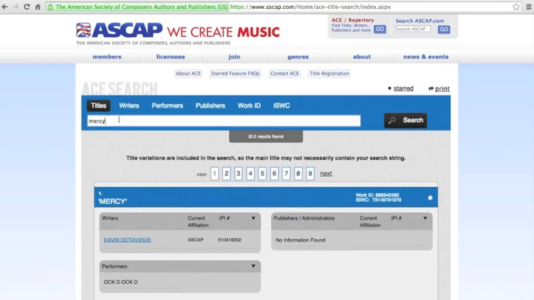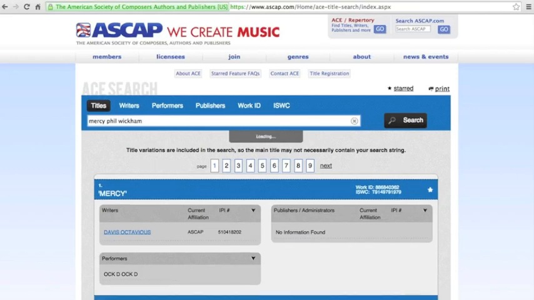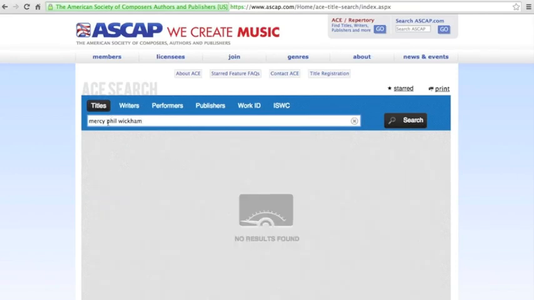So we can try adding another search filter or search criteria. Let's try Phil Wickham. See if that helps. And it doesn't, so let's just search for Phil Wickham and see if that helps. Now right now, you see that it's on title. Just want to show you that when you click on title, you're not going to get any results. So make sure that you select the correct search criteria. If you're looking at writers, you want to select writers or performers and then go with the search criteria.